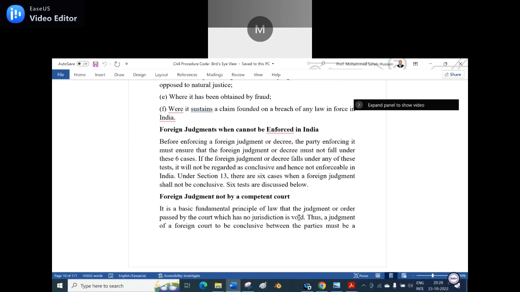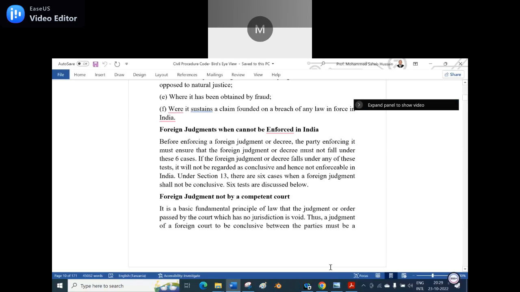So in a short question you have to clearly say that Section 13, clauses A to F, clearly say that if any judgment falls under it, it cannot be a conclusive judgment and enforced in India. Under Section 13, there are 6 cases where a foreign judgment shall not be conclusive, and the 6 tests are discussed below.